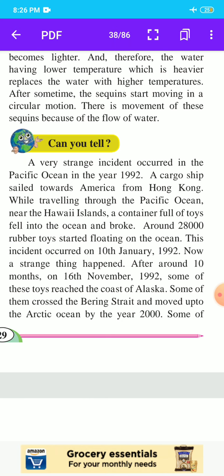Now a strange thing happened. After around 10 months, on 16 November 1992, some of these toys reached the coast of Alaska. Some of them crossed the Bering Strait and moved up to the Arctic Ocean by the year 2000.